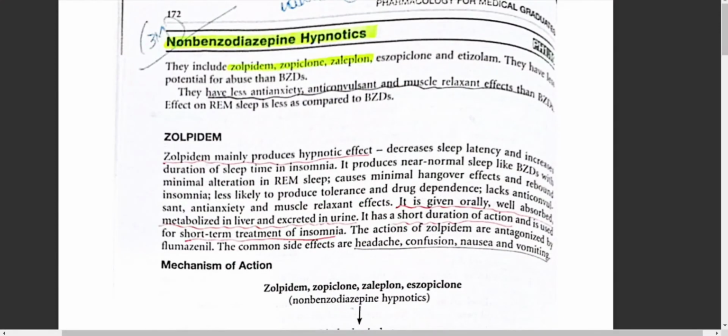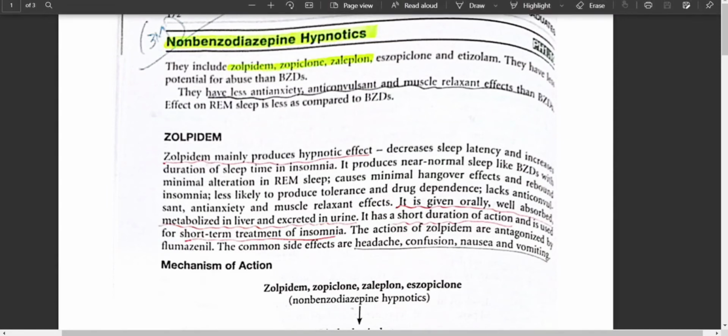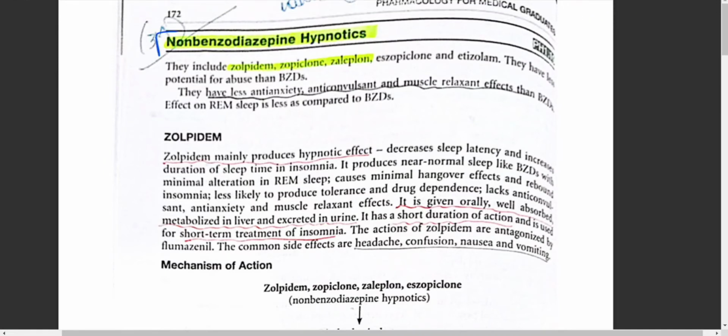Hey guys, this is a session on non-benzodiazepine hypnotics. This is a sub-classification of the hypnotics and sedatives. Examples include zolpidem, zopiclone, zaleplon, eszopiclone, and etizolam. Remember at least three examples. They'll usually ask for examples from this part.